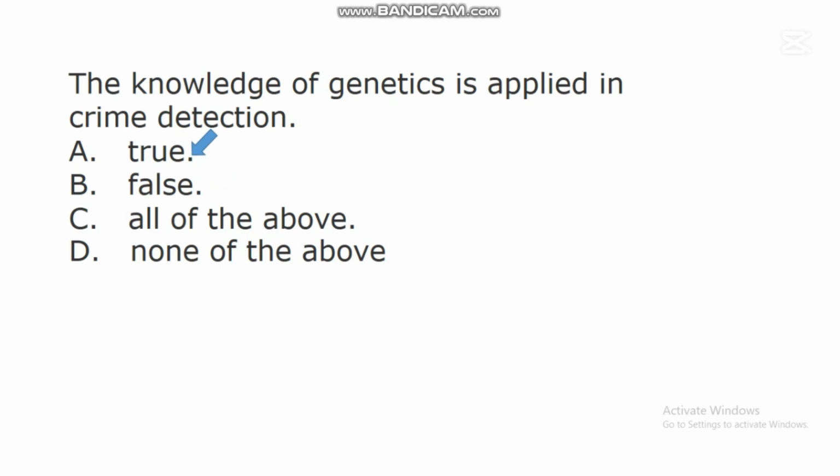For instance, when a girl is raped and she is suspecting a particular male as the rapist, scientists can evaluate this situation by applying the knowledge of genetics. So through DNA analysis, scientists can trace the source of the crime, and finally justice will be done to that situation.